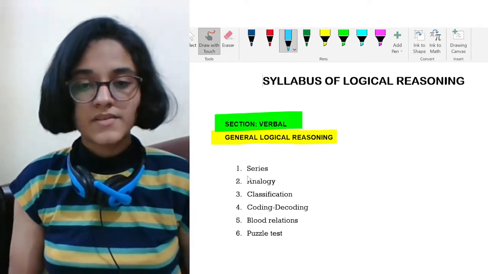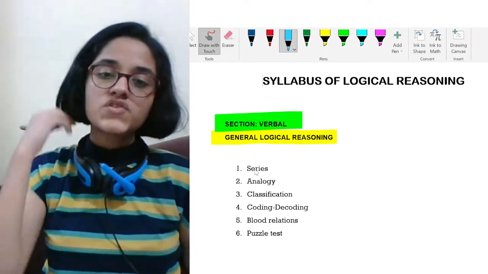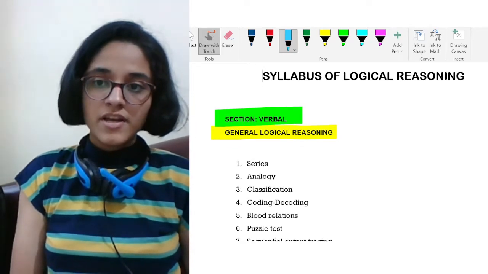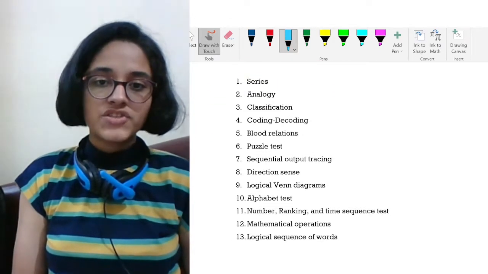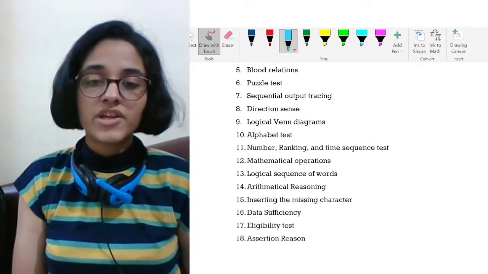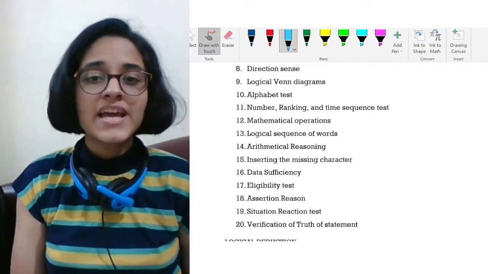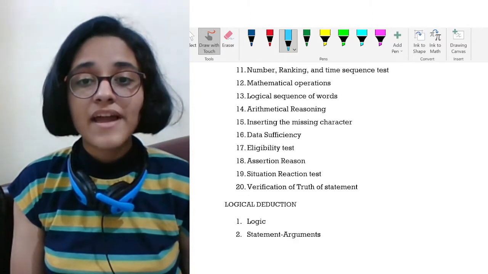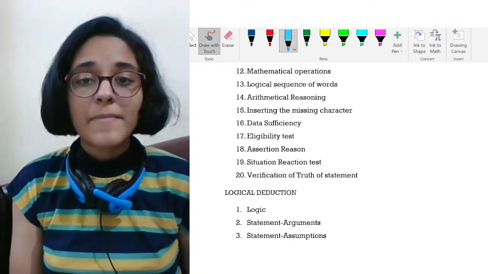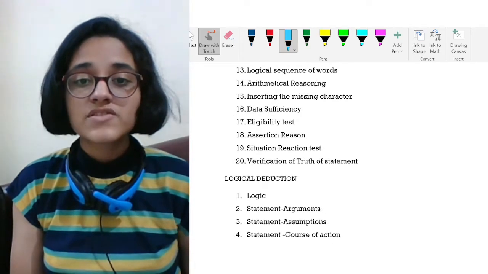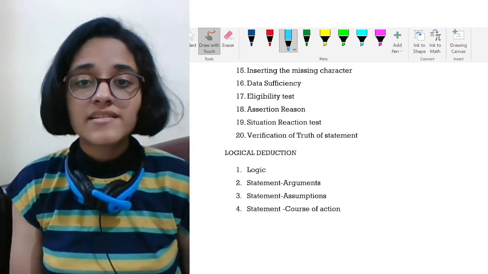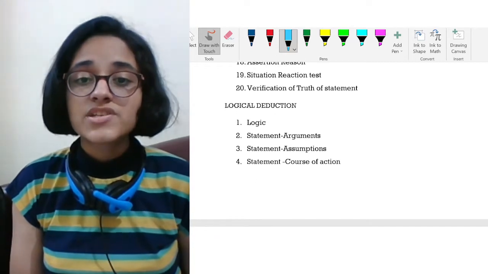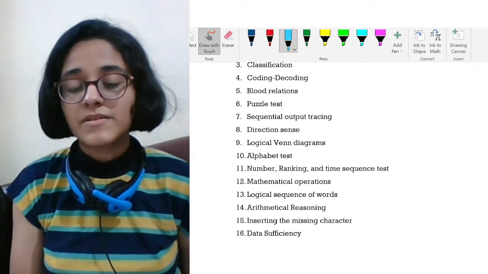So first of all, I will give you a small overview of the names of the chapters. The first chapter is series, then we have analogy, classification, coding-decoding, blood relation, puzzle test, sequential output tracing, direction sense, logical Venn diagrams, alphabet test, number ranking and time sequence test, mathematical operators, logical sequence of words, arithmetical reasoning, inserting the missing characters, data sufficiency, eligibility test, assertion reason, situation reaction test, and verification of truth statement.